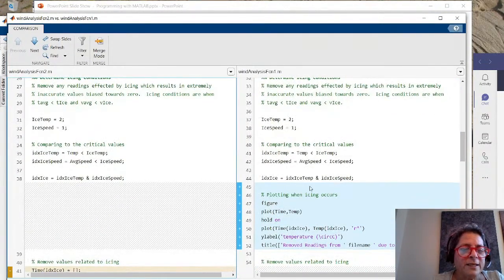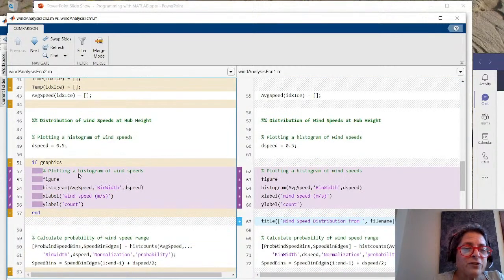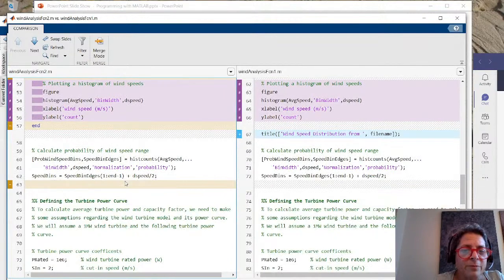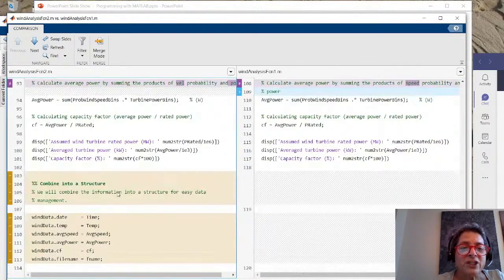And then you'll notice that what I did was, if the graphics are still there, I make the plot. So I'm amending this area. And then what I do is calculate the probability range, get the information about the turbine, and so on. So I basically have the same information minus most of the plots. And you'll also notice that instead of sending one number out, I'm sending one output out here. So if I come to the top again, you'll see it has one output.